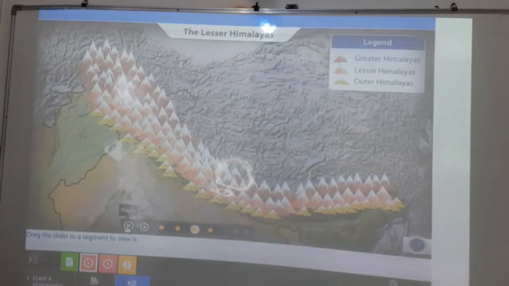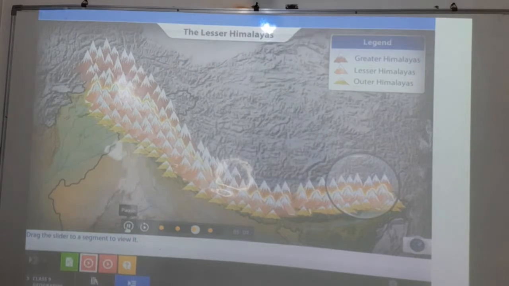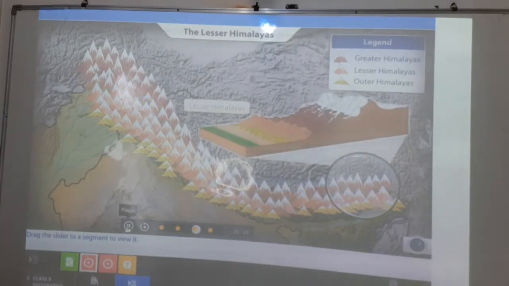The range south of the Greater Himalayas is called the Himachal or the Lesser Himalayas. This range has mountains that are lesser in height than the Greater Himalayas. So now the next layer is what? That is the Lesser Himalayas.